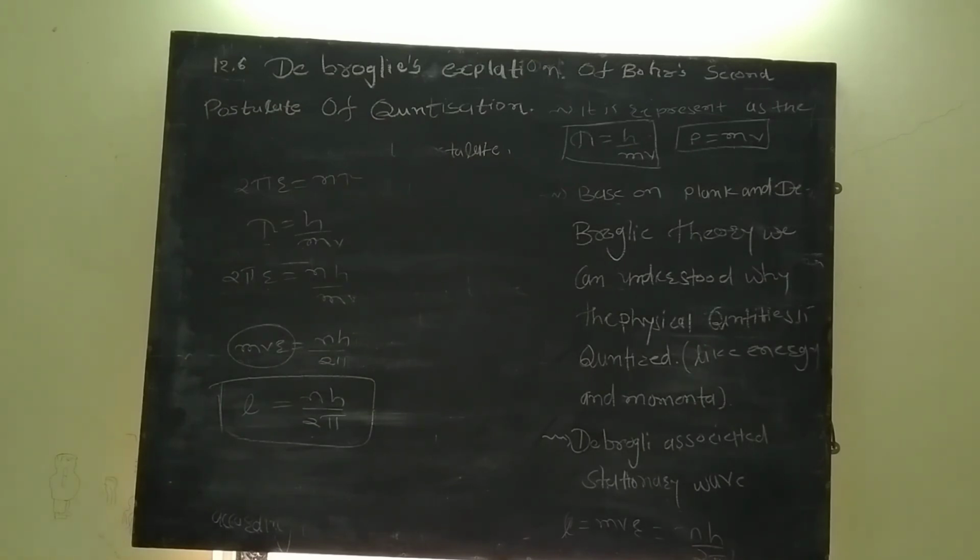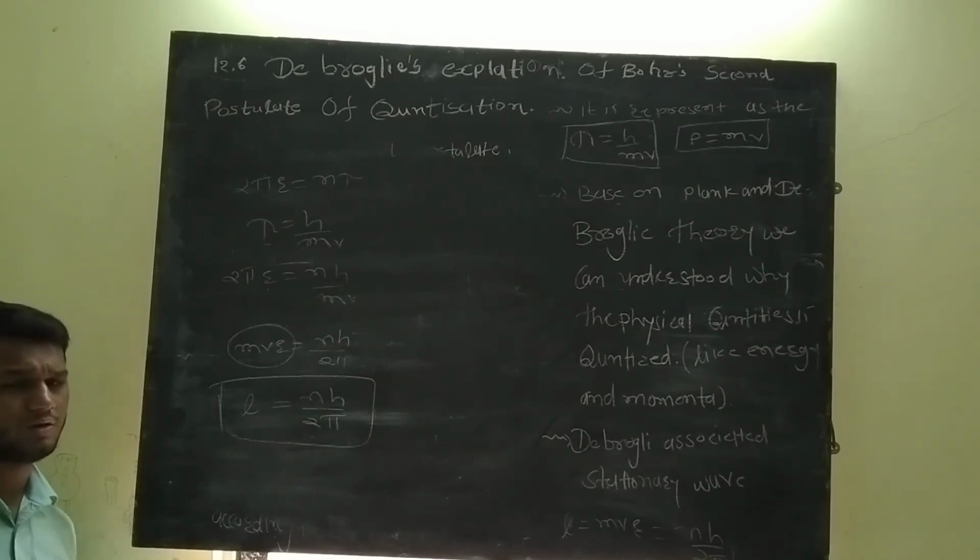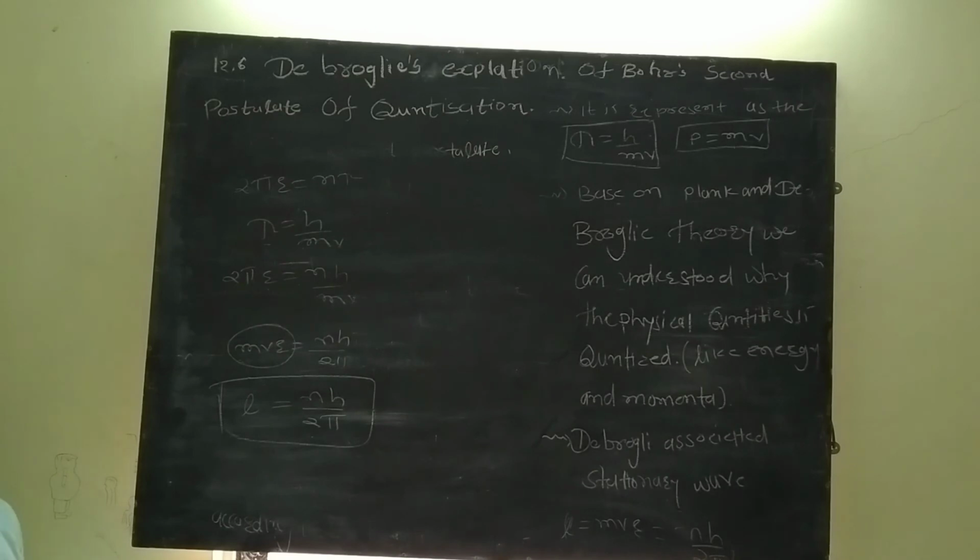So from Bohr's atom we can only understand the hydrogen atom, but when there is more than one electron, we cannot give any explanation. On that occasion we use quantization of energy, and quantum mechanics provides the complete picture of atomic structure.